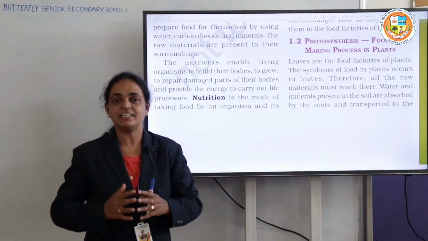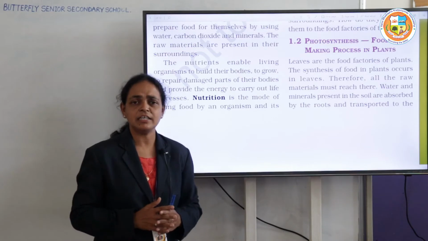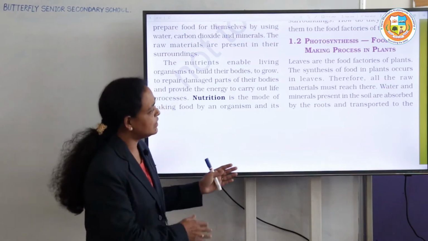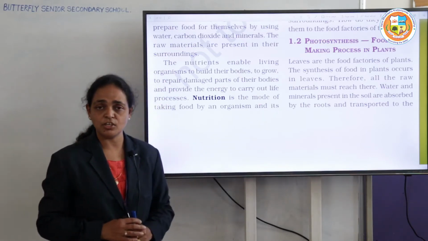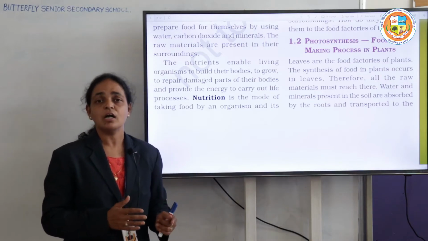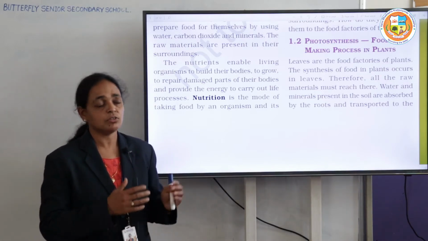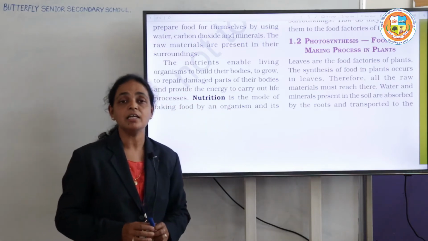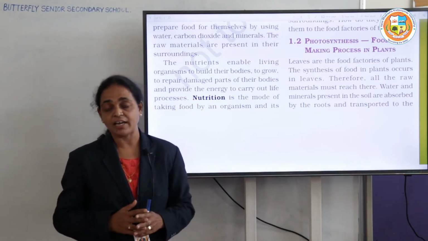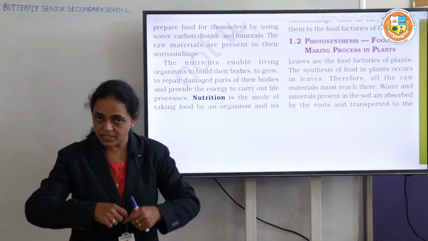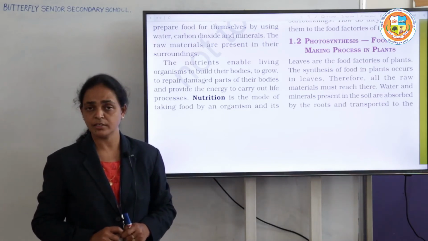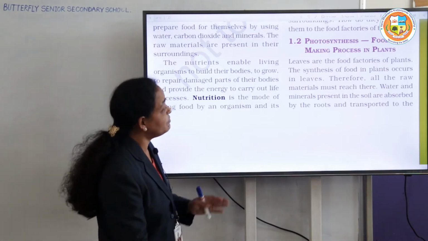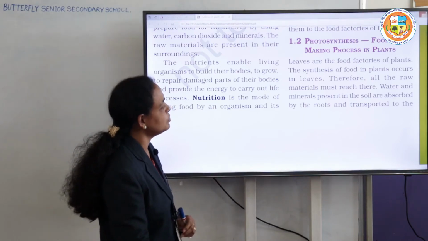We can use the word factors. They obtain all these factors from their surroundings itself. We also have to know where they prepare the food.